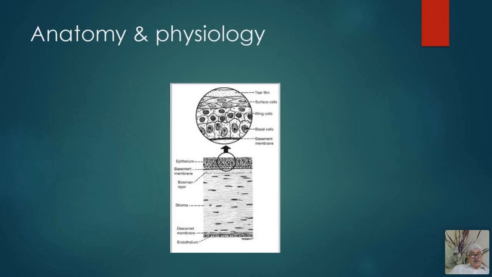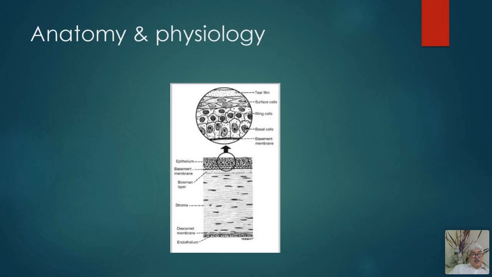The epithelium consists of stratified squamous epithelium, non-keratinized, and it is also covered by a tear film. The tear film consists of three constituents: a lipid layer, which doesn't allow it to evaporate, the aqueous layer, which is produced by the main lacrimal gland and the accessory lacrimal glands, and the mucus layer,